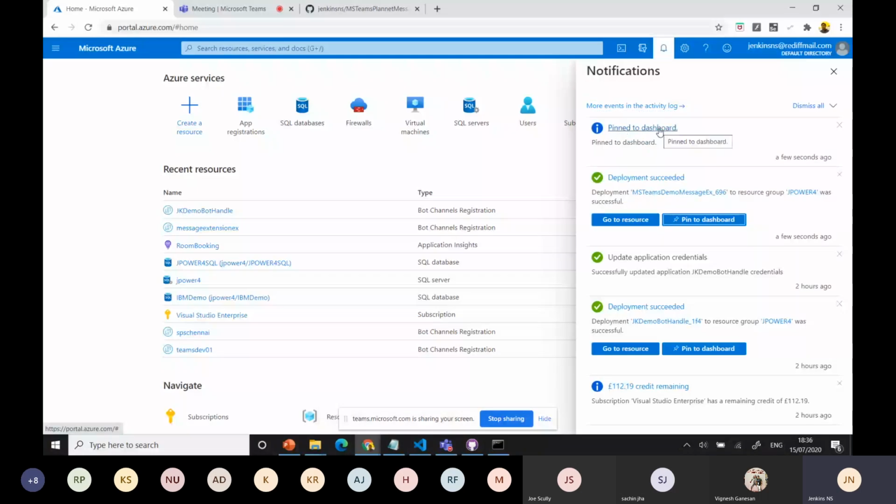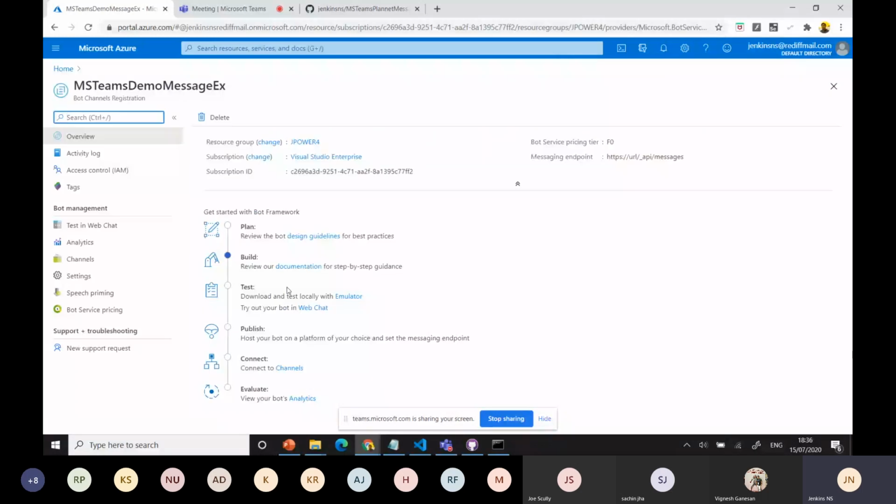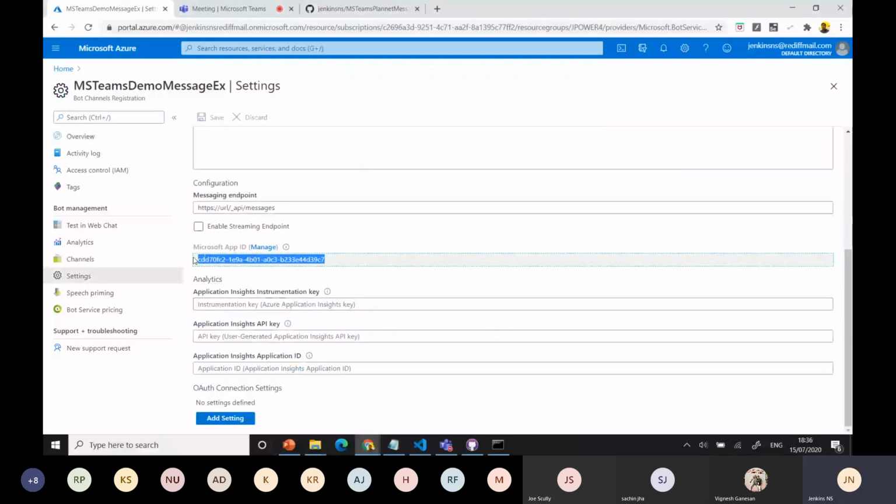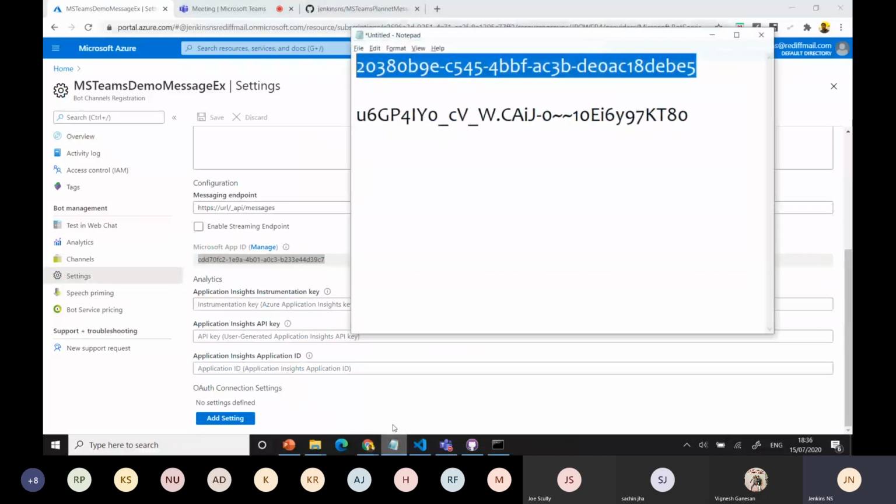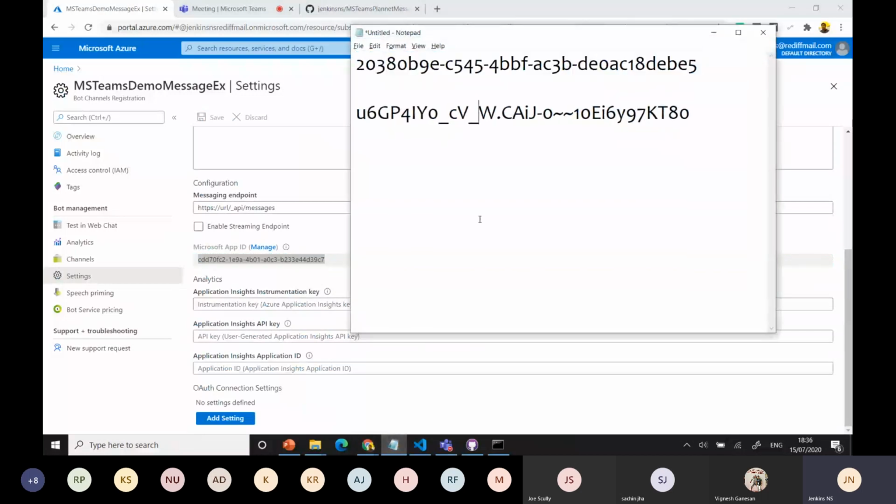And go to resources. You can see the resources, right? Now we got the resource ready. In the resource, we need to take some details to use for our activity. So just go to settings. Here you can see the app ID. I'll remove this one to make it a new ID.